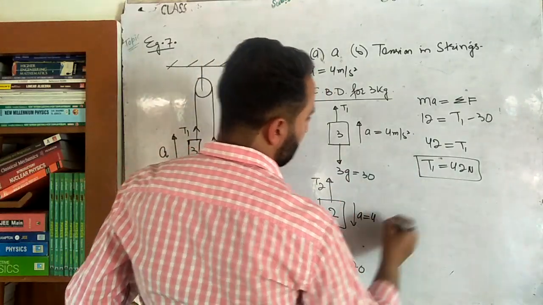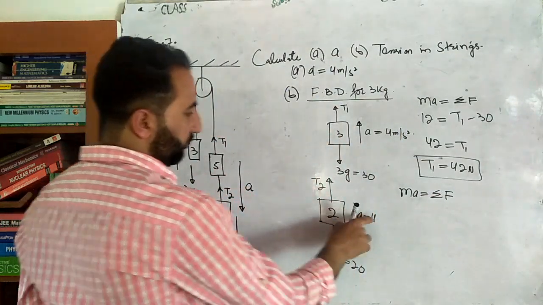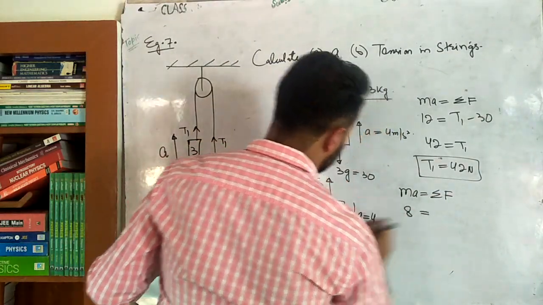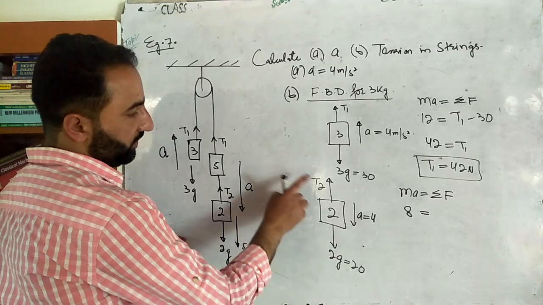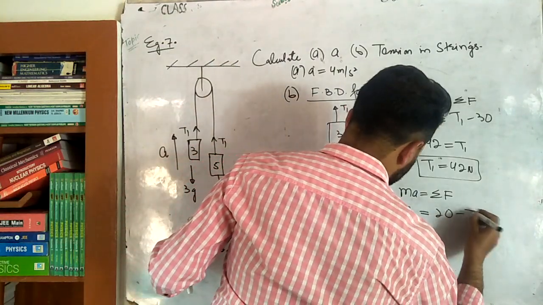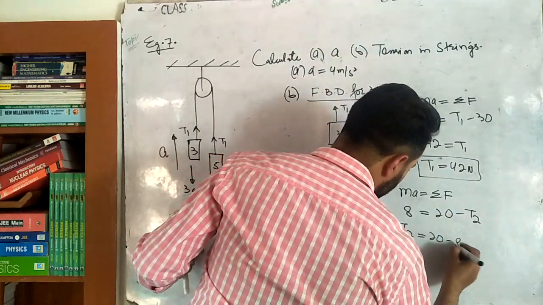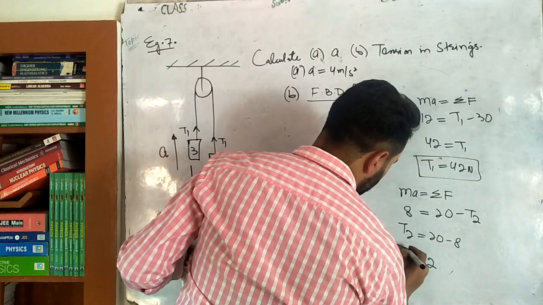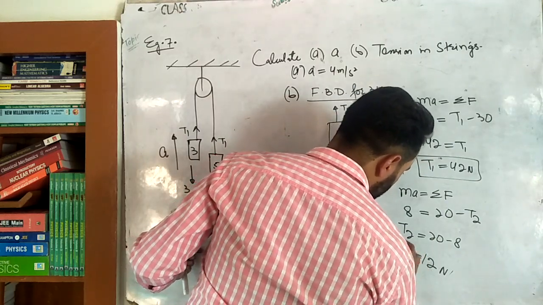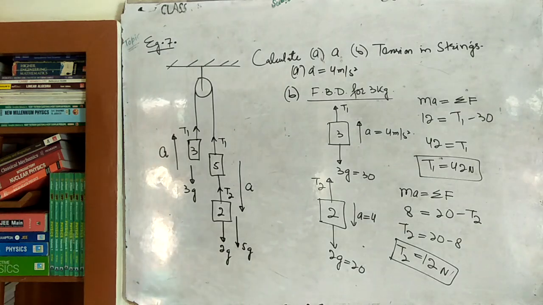So again use Newton's second law of motion. Ma equal to the summation of all the forces. Ma will be equal to 4 2s are 8. Summation of all forces, take this positive, take this negative, in the direction of acceleration, opposite. So 20 minus T2, T2 यहाँ आ जाएगा, will be 20 minus 8, 20 minus 8 कितना? 12 न्यूटन. आंसर क्या आ गया बेटा? 12 न्यूटन. So we have calculated T1, we have calculated T2, we have calculated A as well. Simple. है ना बेटा? Pause screen, write it down.